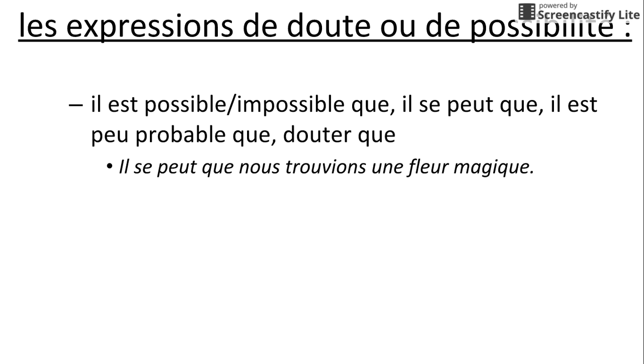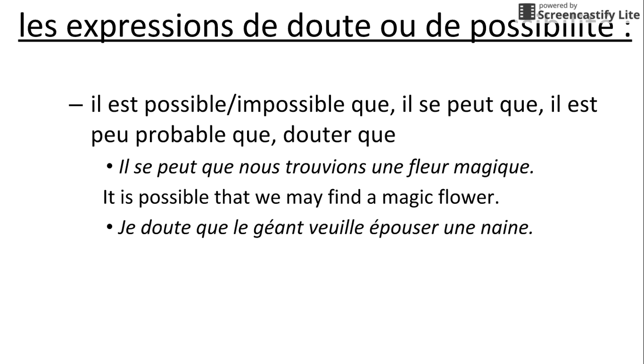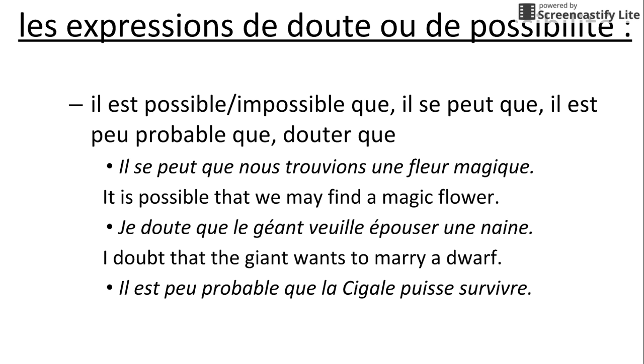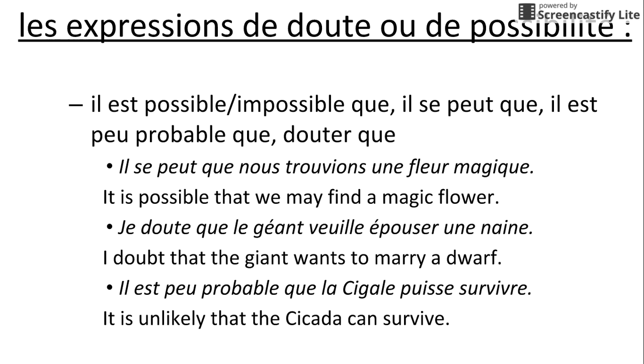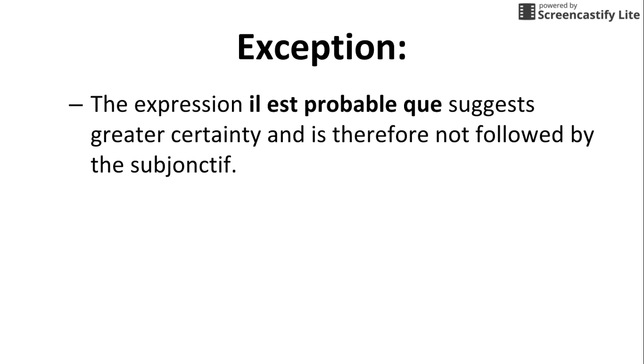We have elle, which is the present tense. Douter, you would conjugate in the regular present indicative. But after the que is where we will see the subjunctive. One exception is the expression il est probable que, because to the French, if something is probable, it is likely enough, it is certain enough, and therefore we don't use the subjunctive.